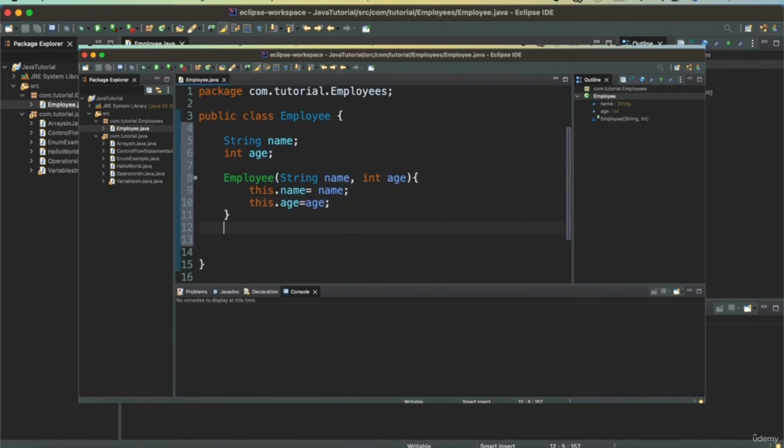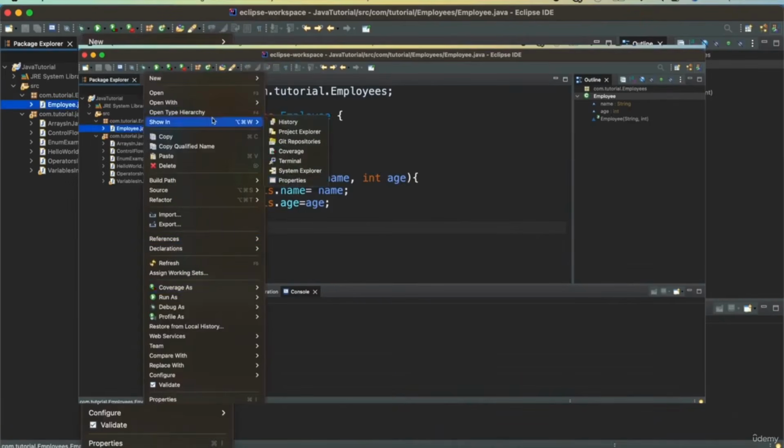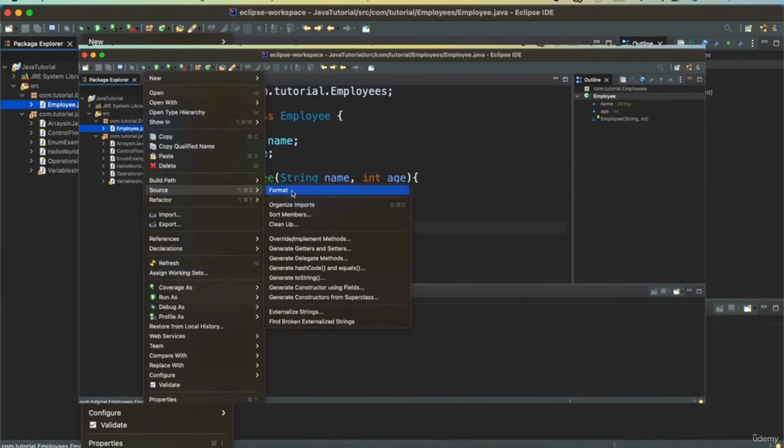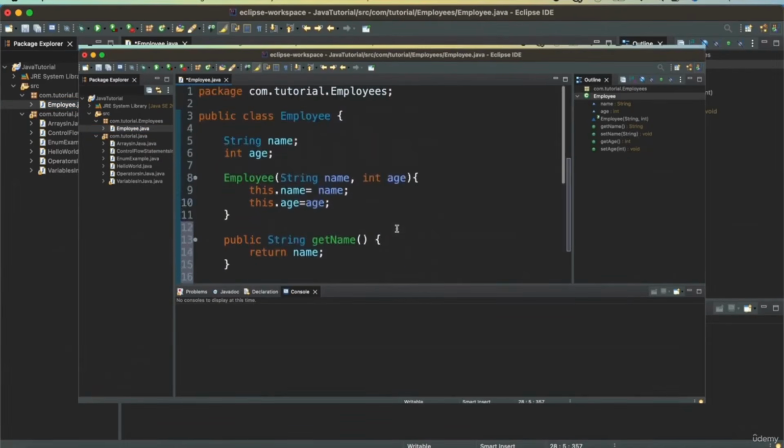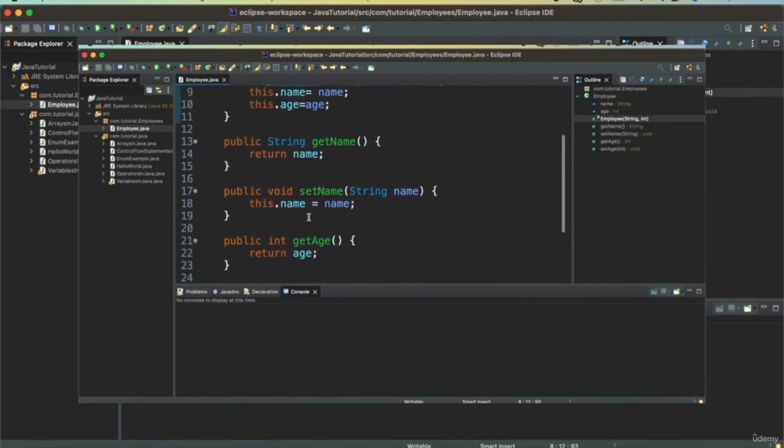Besides this, I will also need a getter and setter to get the variables and set them if required. In Eclipse, it's very simple to generate getters and setters. You just go to Source and Generate Getters and Setters, then I'll select all and say generate. So now we have an Employee class, which is a public class. We also need the constructor to be public because we need to call the constructor from outside of this class. And then we will need the public getter and setter methods.